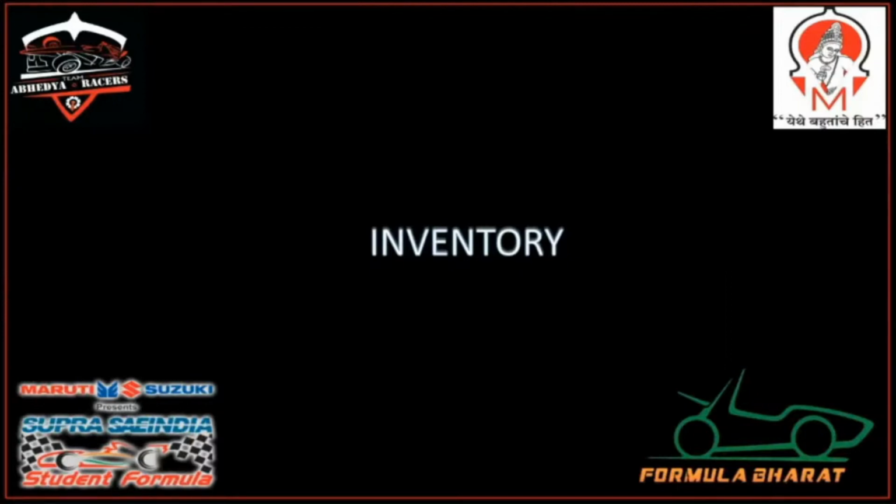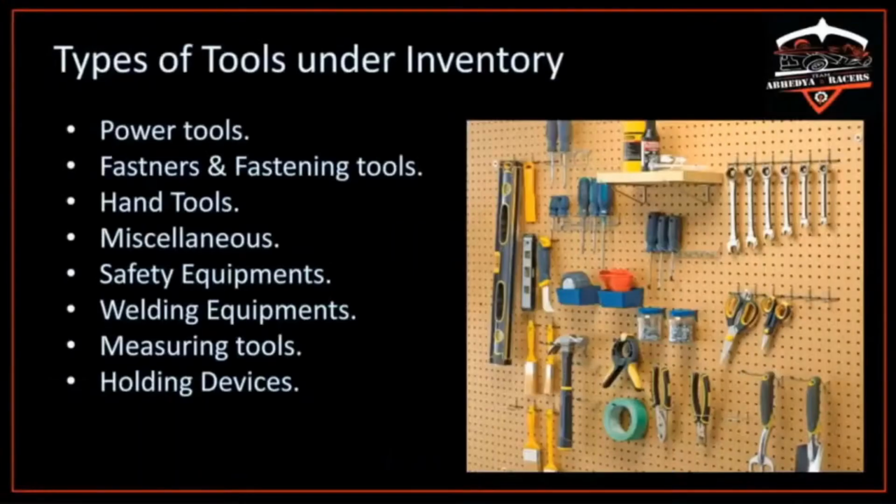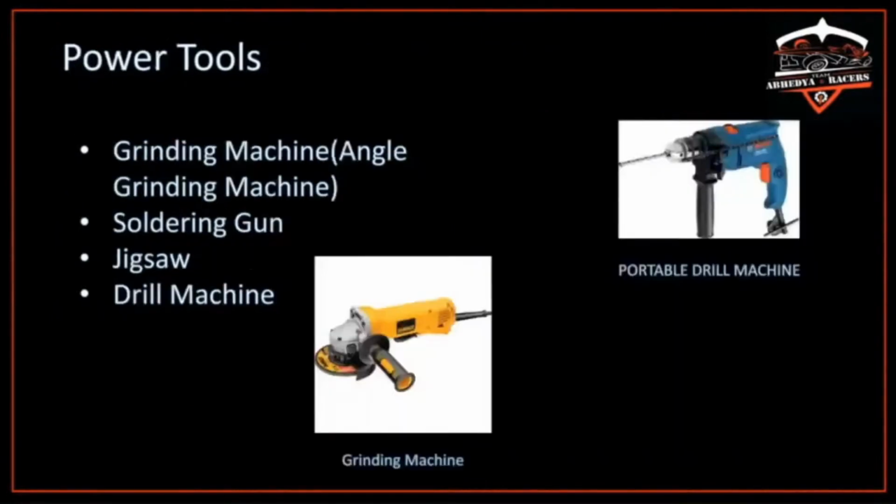So here are various tools. I have categorized them in different forms to understand them easily. These various tools are categorized as follows. These are power tools, fasteners and fastening tools, hand tools, miscellaneous, safety equipments, welding equipments, measuring tools and holding devices.